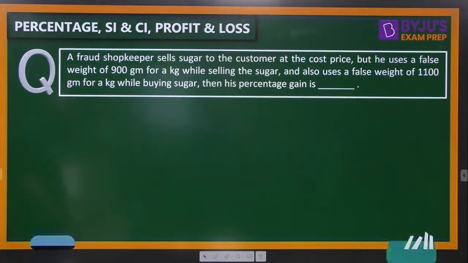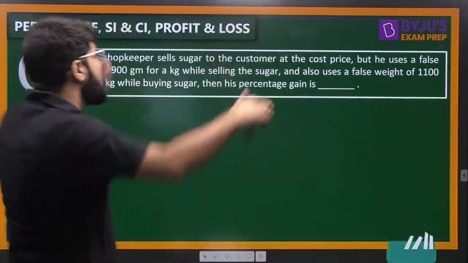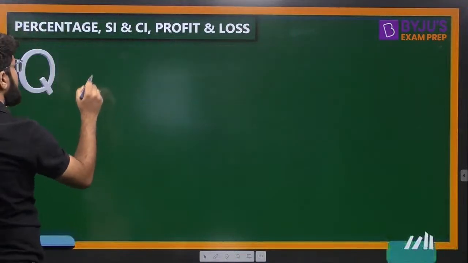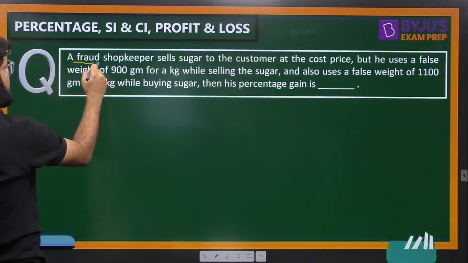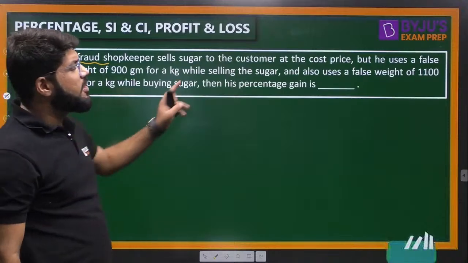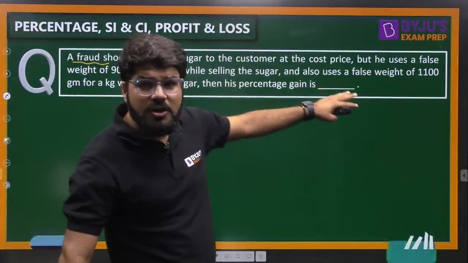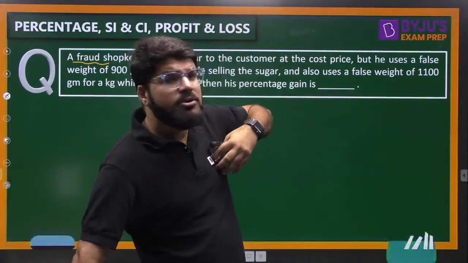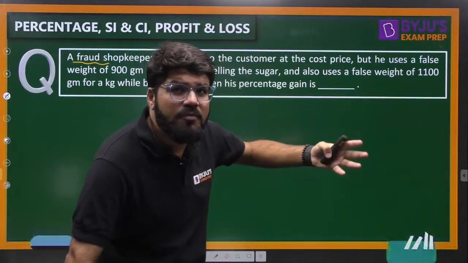Whenever any shopkeeper is doing the fraud, that is mostly to earn the profit, and this is the case of frauding. A fraud shopkeeper sells the sugar to the customer at the cost price. So what is the shopkeeper telling? I am selling you the sugar at the cost price. That means मेरा तो कोई फायदा ही नहीं है इसमें, मेरा कोई profit नहीं है इसमें.